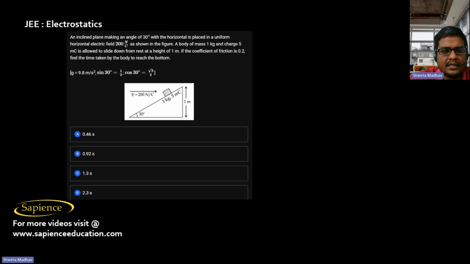Here it is told an inclined plane making an angle 30 degree with the horizontal is placed in a uniform horizontal electric field of 200 Newton per Coulomb, as shown in the figure. A body of mass 1 kg and charge 5 millicoulomb is allowed to slide down from rest from a height of 1 meter.